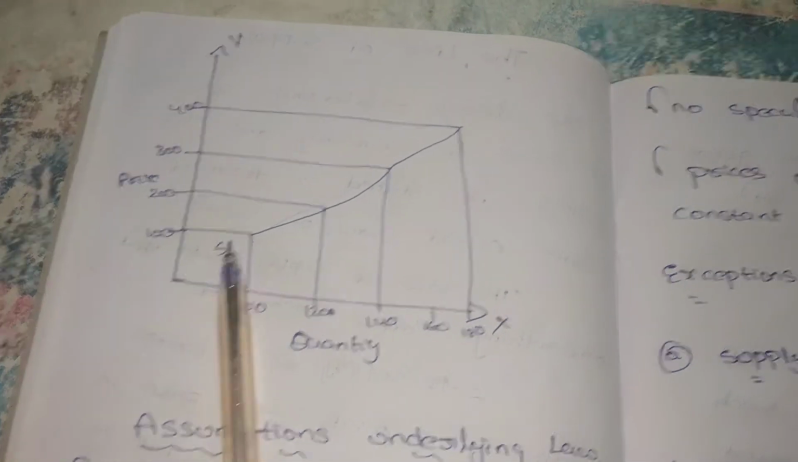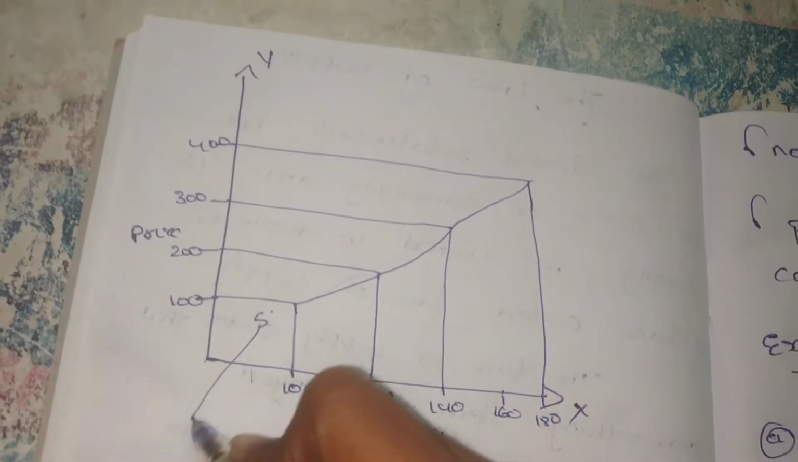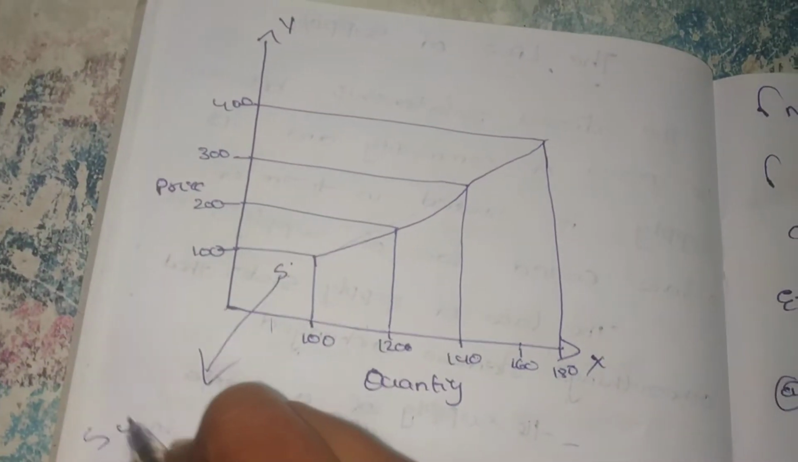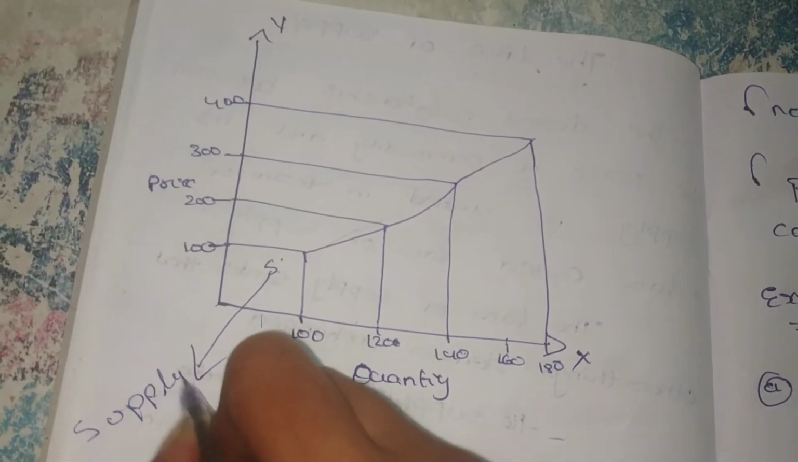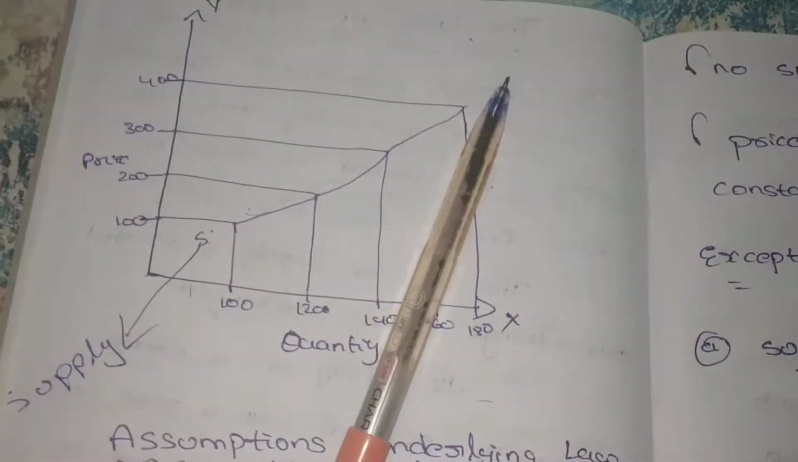So let's see here. This is the supply curve. I marked S, which means the supply. So the supply is increased like that.